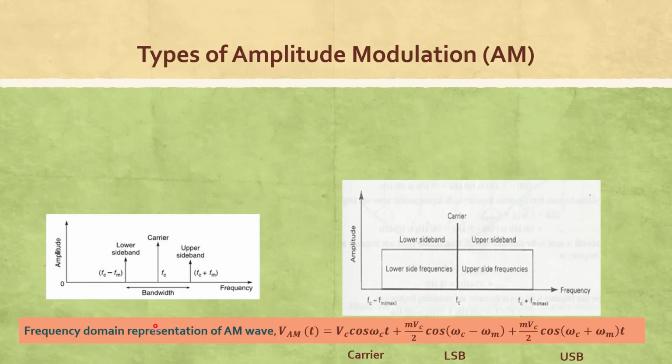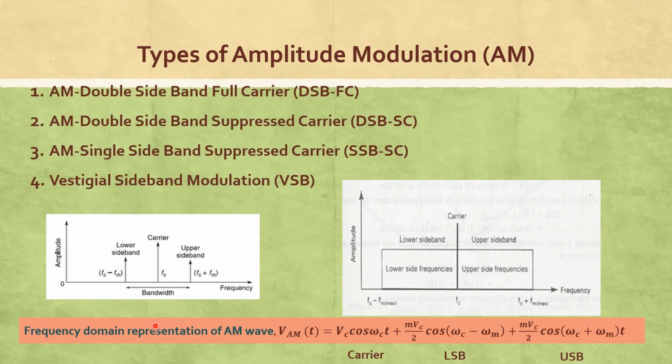Now, different types of amplitude modulation. The first one is the conventional method, AM double sideband full carrier. The second one is AM double sideband suppressed carrier.